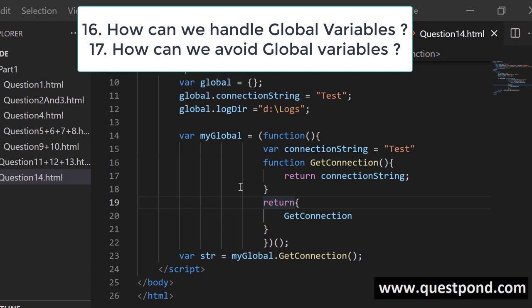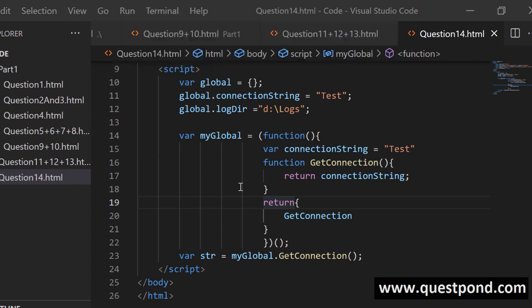As a best practice, point number 1, we can put global variables in a proper common namespace so that it is not polluting all across the page. You can see here, rather than going and creating individual global variables like connection string and log directory and so on, we can put them into a namespace called global, so that we know where these variables are and what we are manipulating. Second, you can create a closure and apply the module pattern. So module pattern and closure. You can see this is a closure out here.